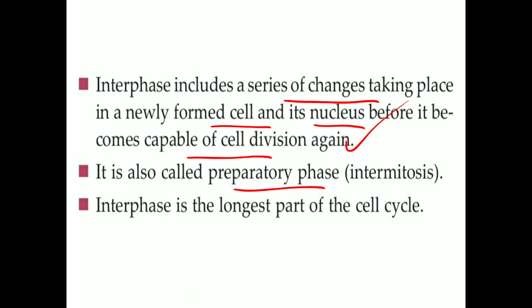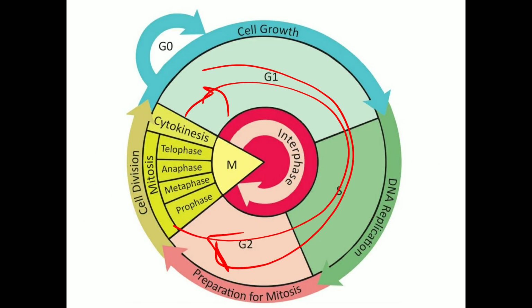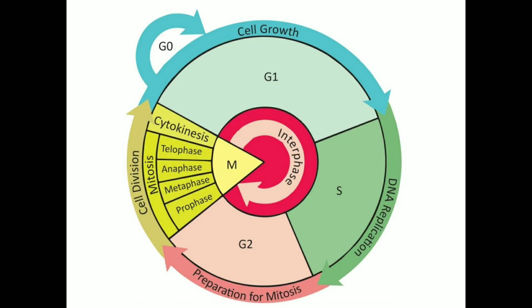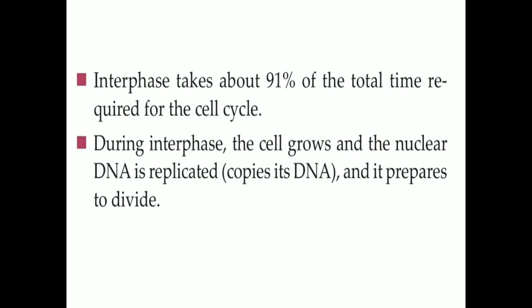This interphase is the longest part of the cell cycle. Interphase takes about 91% of the total time required for the cell cycle. During interphase, the cell will grow, and the nuclear DNA will be replicated.